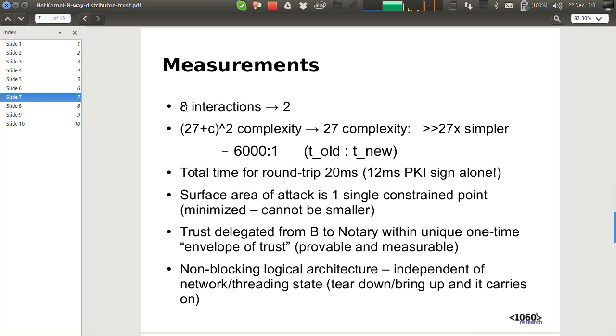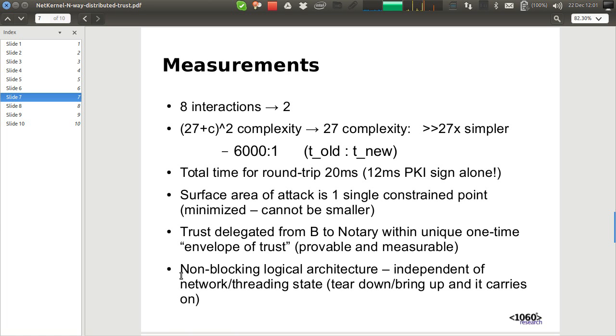So we've gone from 8 interactions down to 2, and we've got a round trip time of around 20 or 30 milliseconds, of which most of that time is PKI. We've minimized the surface area down to one single constrained point, so only B is exposed, but that's because B wants to receive transactions. And we've provided an architecture in which we've delegated trust from B to the notary within that unique one-time envelope of trust provided by that initial request.